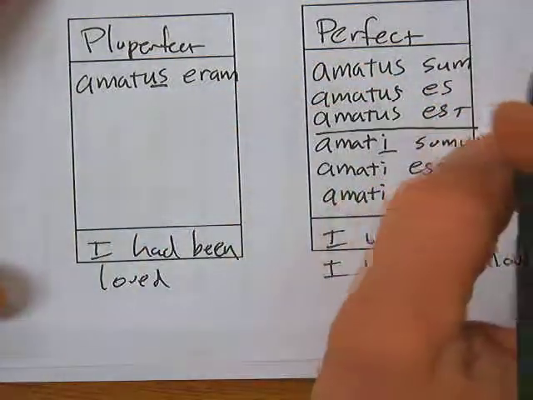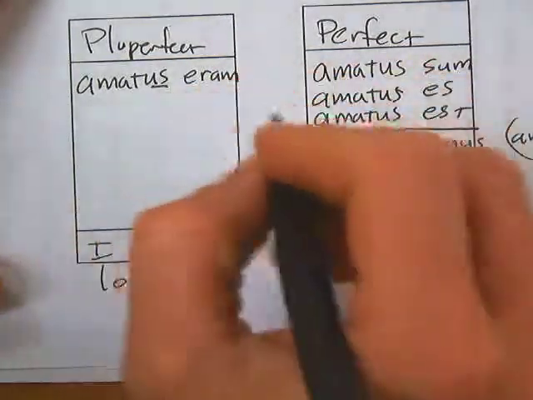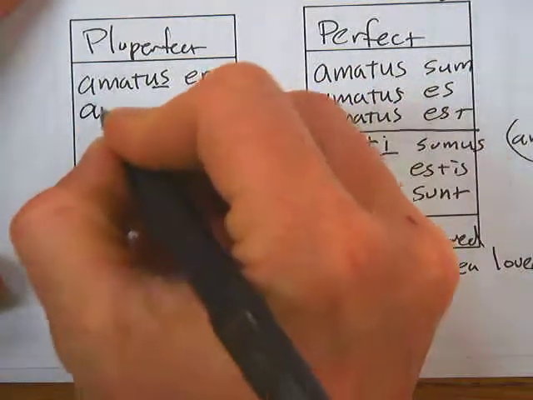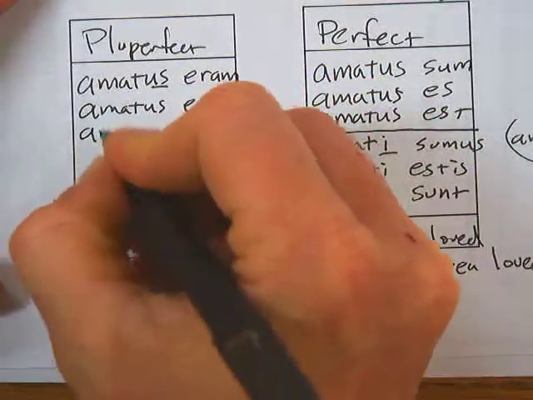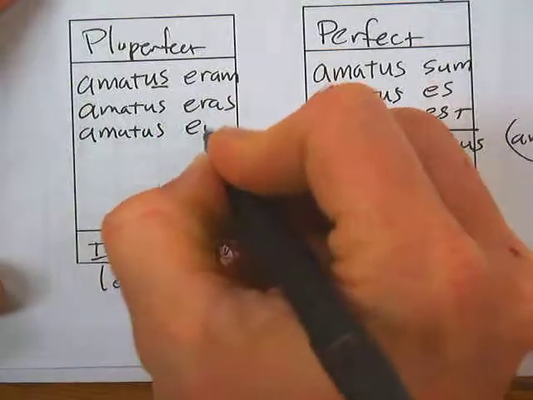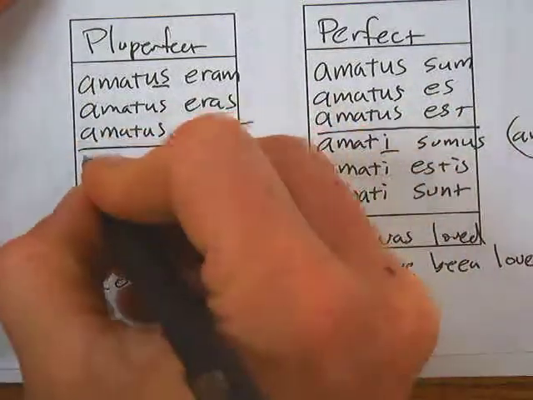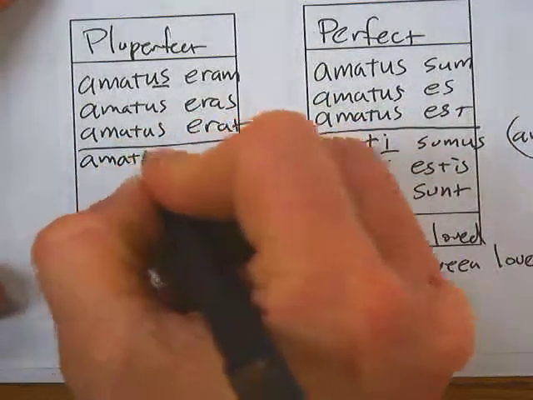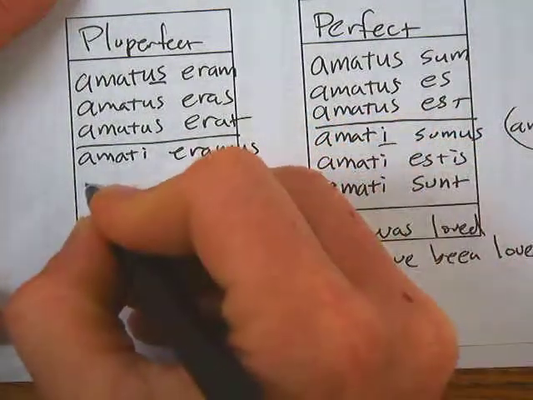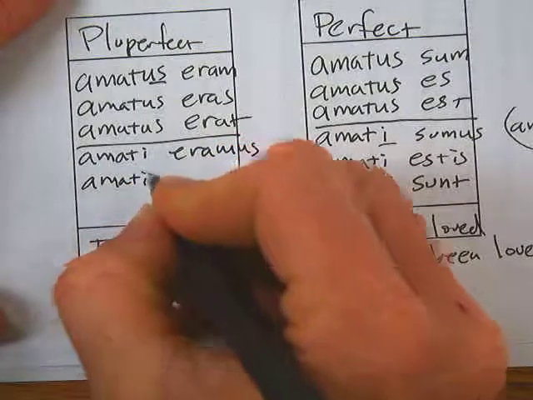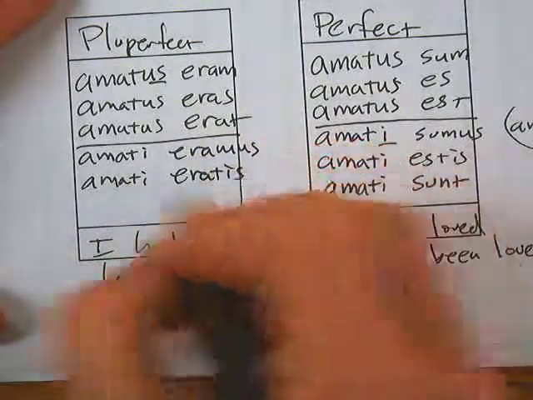It's easy to remember. Amatus eram, if you want to say, and that's if it's a guy, right? Girl would be amata eram. I'm a guy, so that's why I'm saying that. You had been loved, amatus eras. He, amatus erat. We, amati, if it's guys and girls, eramus.